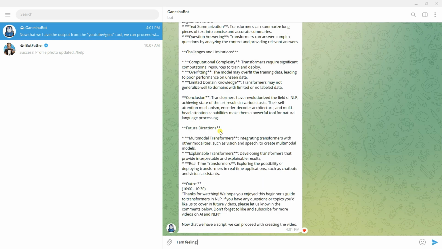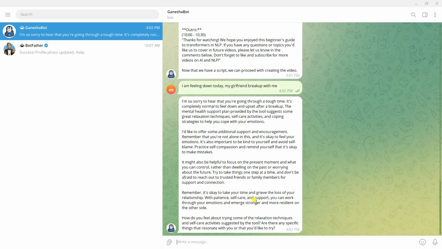Now it's time to test our depressed one. I am feeling so bad today, my girlfriend broke up with me. Now let's see what response we get from this Telegram bot. That's the response we got. It gives me a relaxing note, and it helps me move on from the depression. Jokes apart, I don't have any girlfriend, I am pure single.